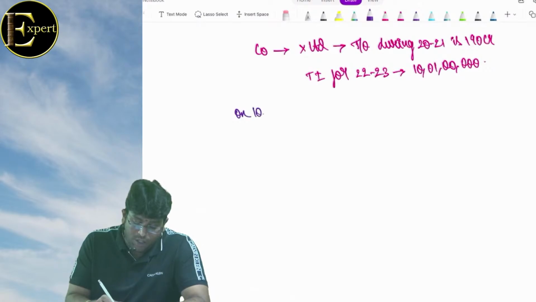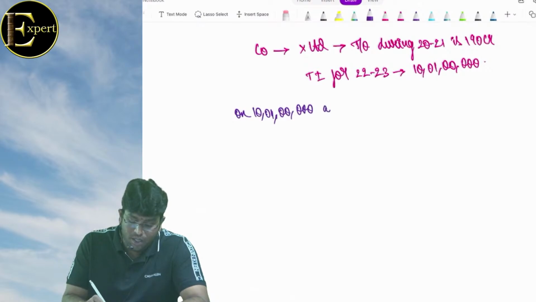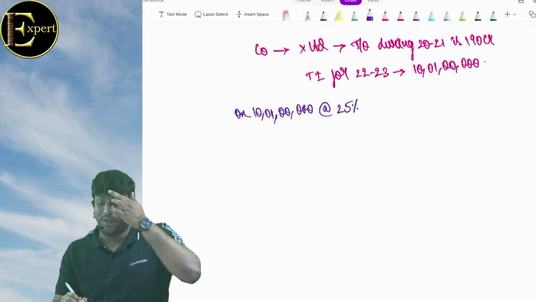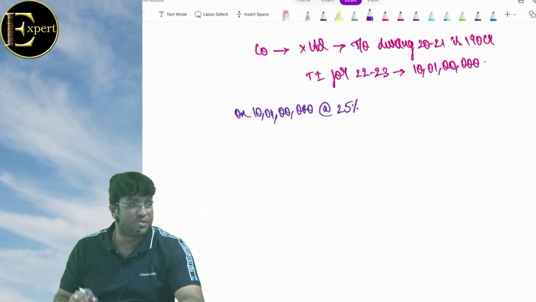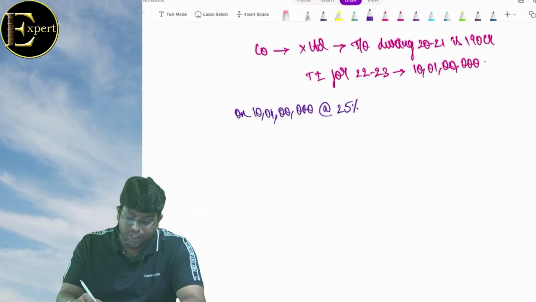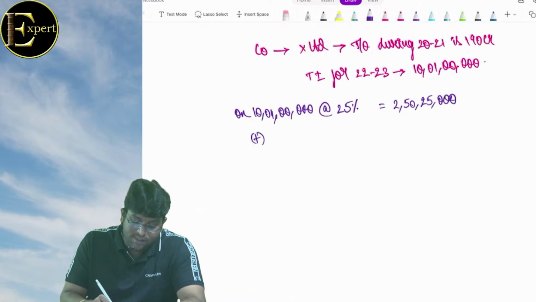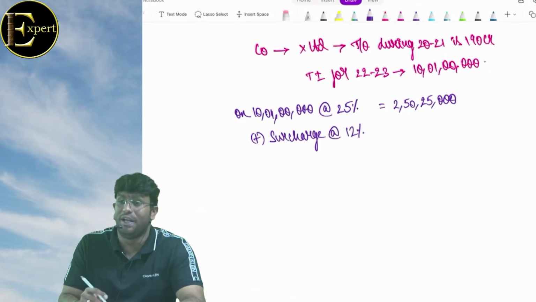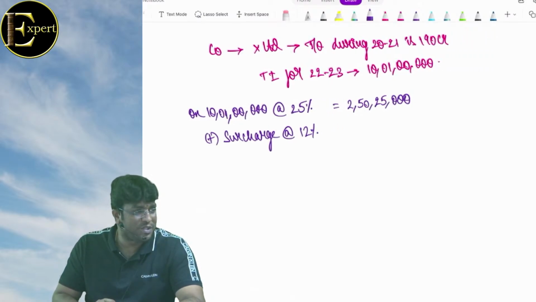First of all, on 10 crore 1 lakh, at the rate of what? Very good. Without second thought, 25%. Why? Because turnover during 2021 does not exceed 400 crores. You remember, right? Very good. How much is it? 2 crore 50 lakh 25,000. To this, I will add what? Surcharge. At what rate? 12%. Very good.